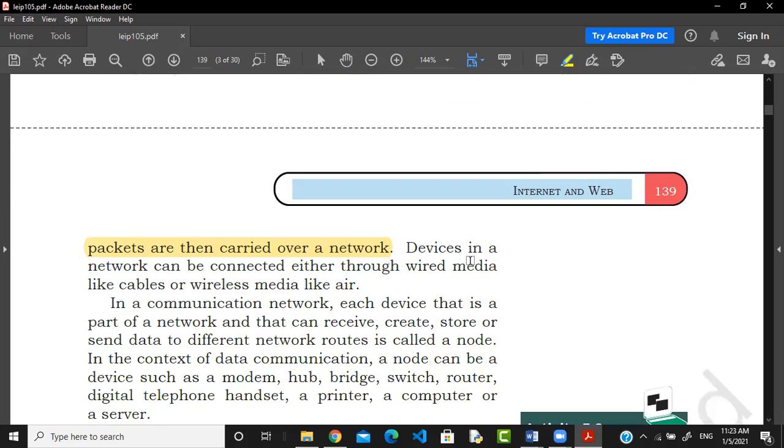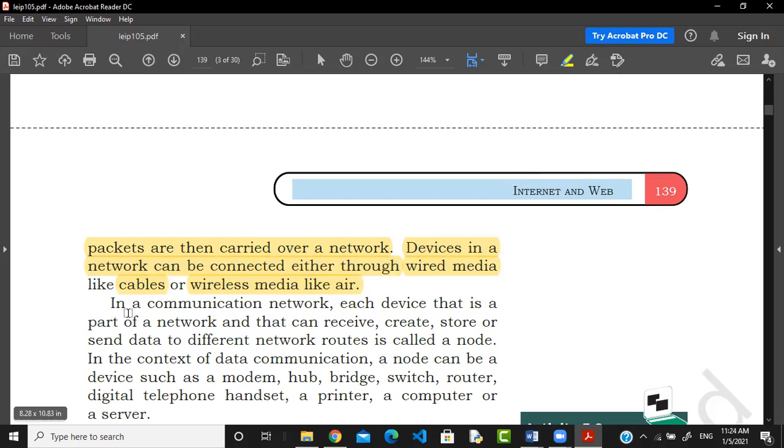Okay, so devices in a network can be connected. Now how are we going to connect the devices? Devices are connected in two ways. Devices in a network can be connected either through wired media like cables, or wireless media like air, that is the Wi-Fi you can say. So the devices in a network can be connected either through wired or wireless media.